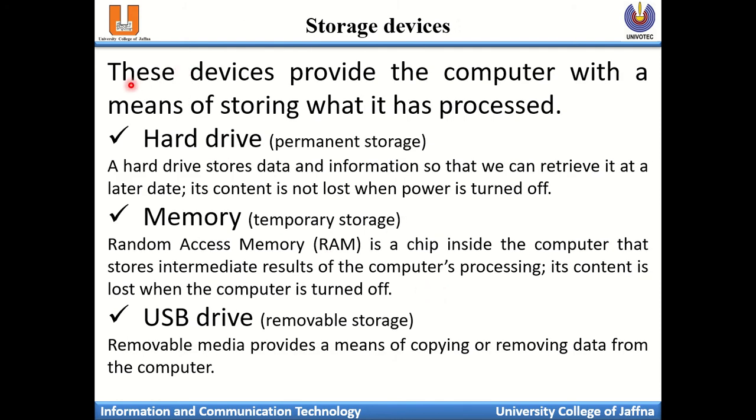Then storage devices. These devices provide the computer with a means of storing what it has processed. Whatever has been processed, if you want to use it further, you can store it. Those are called storage devices. There are three types of storage devices available: hard drive, memory, and USB drive. Normally the permanent storage is called the hard drive. The hard drive stores data and information so that you can retrieve it at a later date.